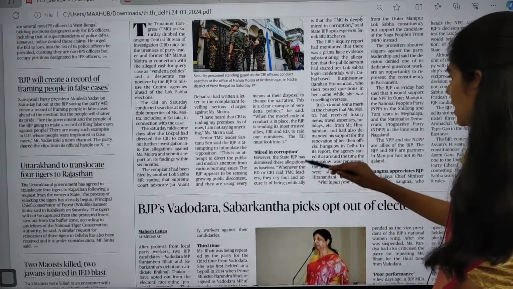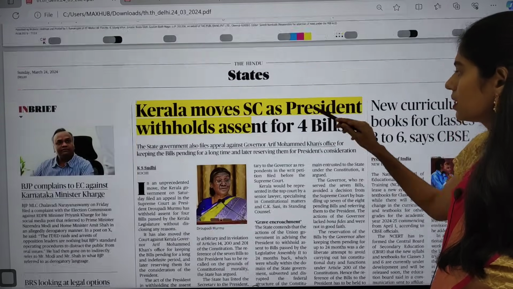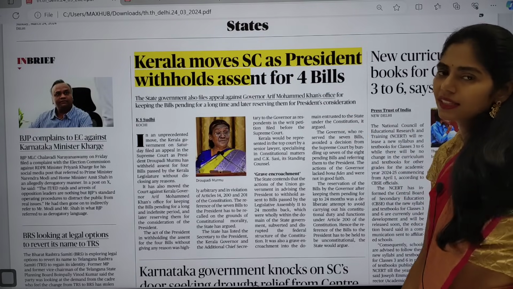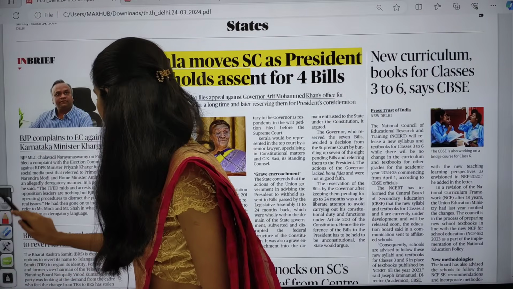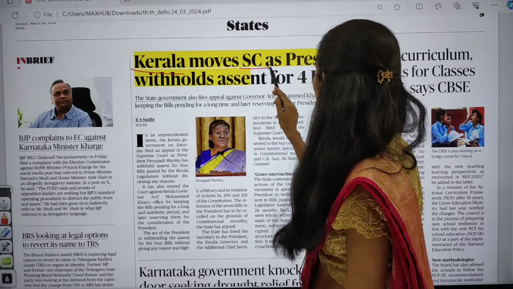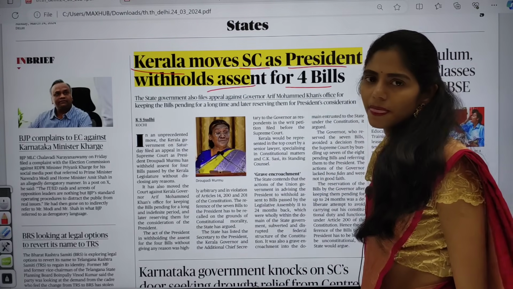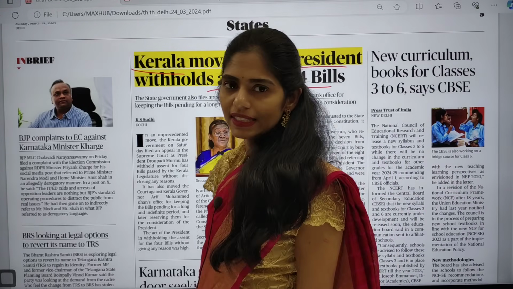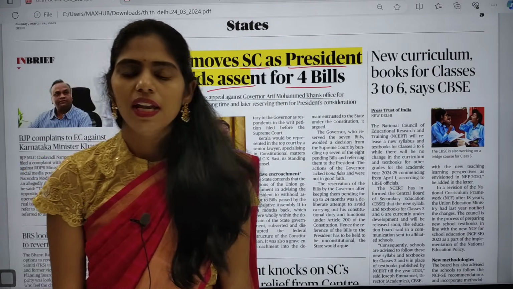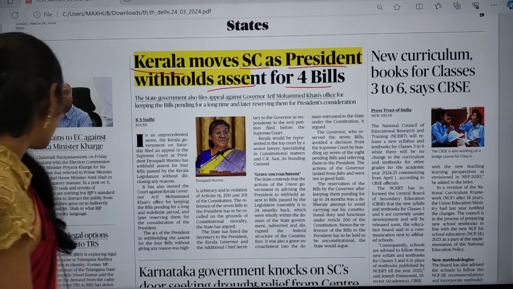In this states page, yes, there are some articles which are important. Here you can see this article. The title says, Kerala moves Supreme Court as President withholds assent for 4 bills. There is a tussle going on between the states and the Centre, and one such area is the passage of bills. Now let us see this article in detail.